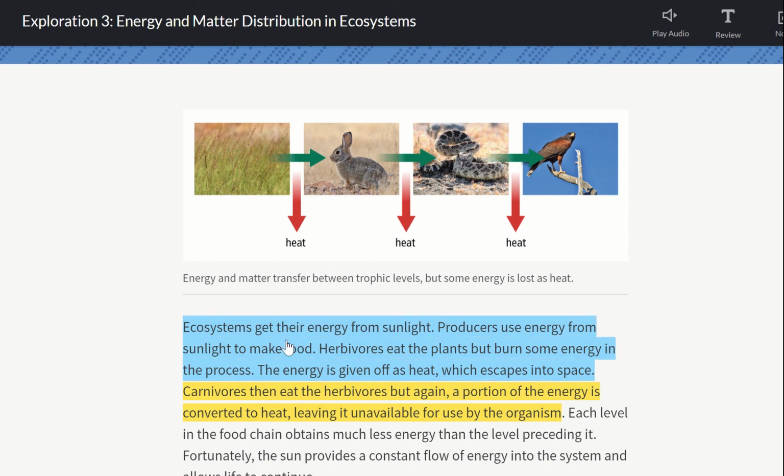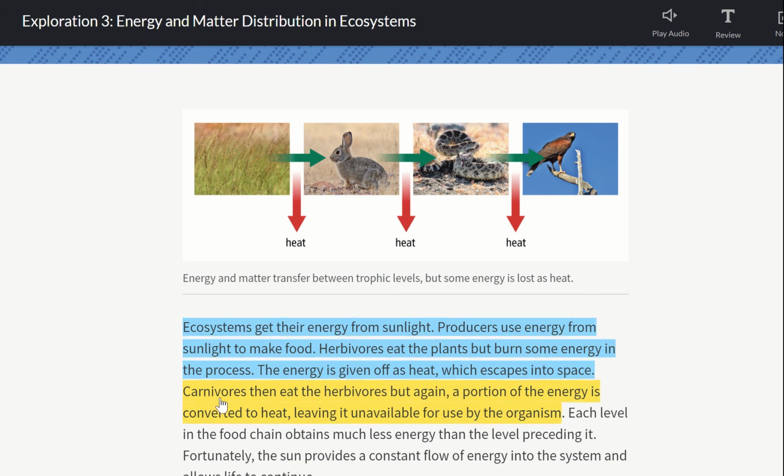So the first thing it says, ecosystems get their energy from the sun. We know that we go through photosynthesis and we store that energy. Producers use that energy from sunlight to make food. So not only are they going to make food for themselves, but eventually they are going to be eaten, or they're going to be broken down, and that energy is going to be passed along. Herbivores eat the plants, but they are going to burn some of the energy in the process. So as this organism survives, it's warm blooded, it is going to give off heat as it breaks down its sugar. So heat is given off, right? And so therefore, only a bit of this energy is actually going to be stored for the next organism.